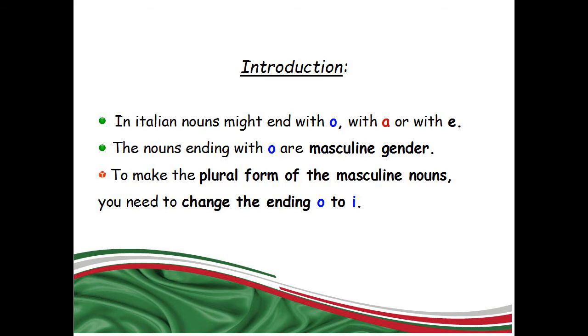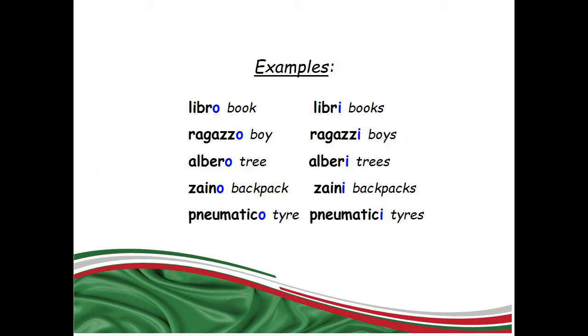I will use Italian alphabet to explain the lesson. In Italian, the nouns might end in O, in A, or in E. The nouns ending in O are masculine gender. To make the plural form of masculine nouns, you need to change the ending O to I. For example,